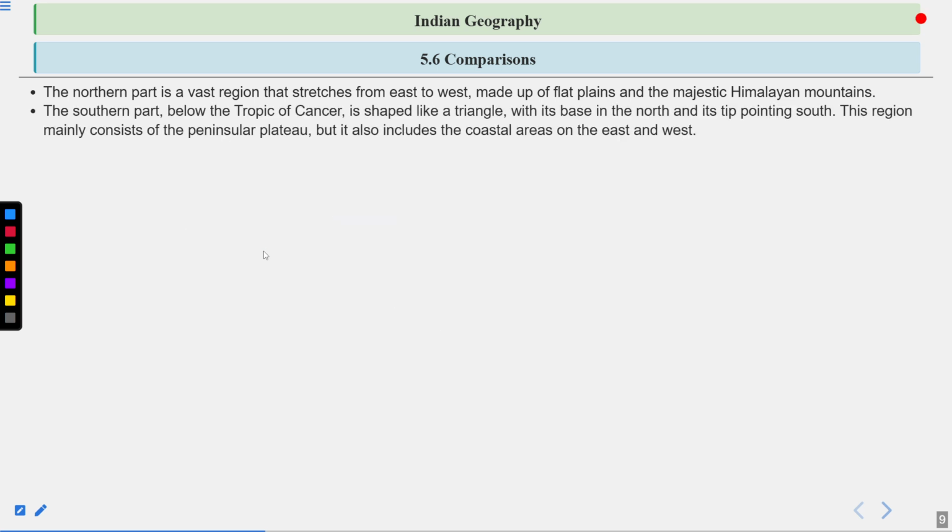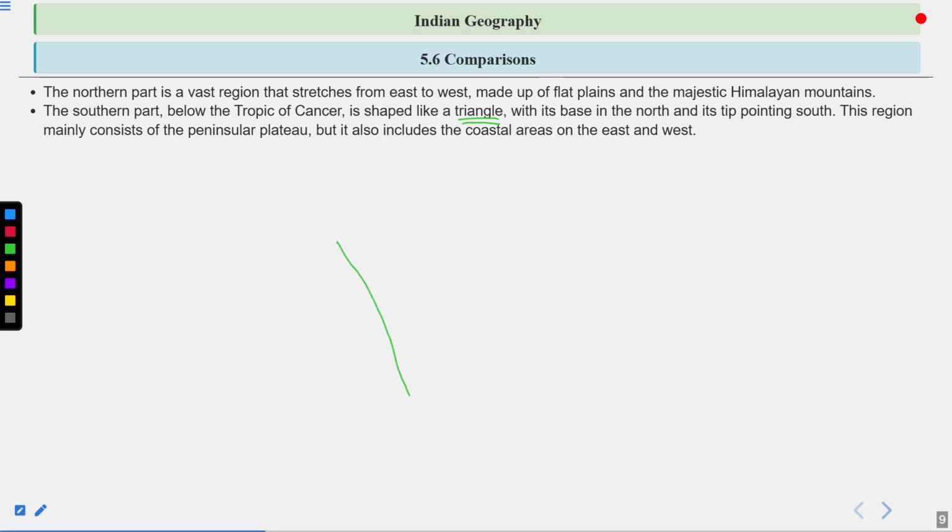The southern part below the Tropic of Cancer is in the shape of a triangle, with its base in the north and its tip pointing south. This region mainly consists of the Peninsular Plateau, but it also includes the coastal areas on the eastern side and the western side.